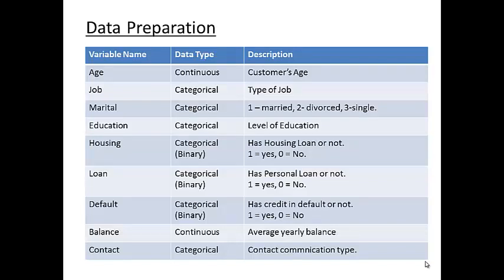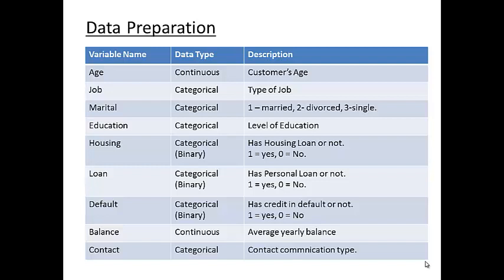We have the number of previous contacts at the time of the campaign, the day of the month on which the customer was contacted, and the month. Age is a continuous variable, along with job, marital status, education, housing (whether a customer has a housing loan or not), and default, whether a customer has defaulted in paying credit.